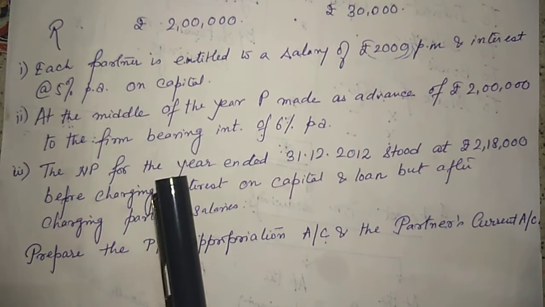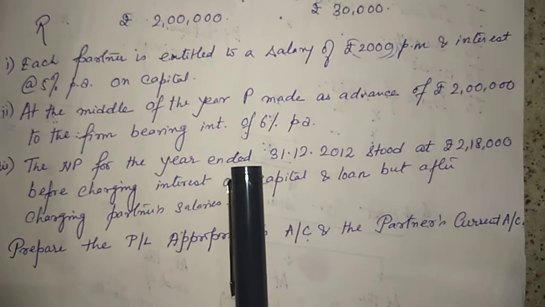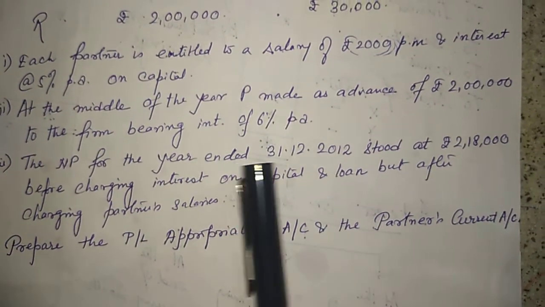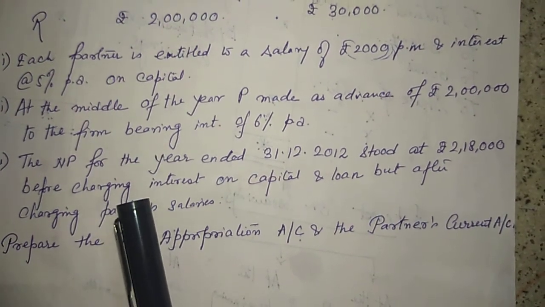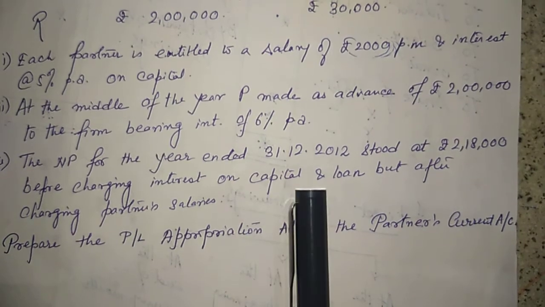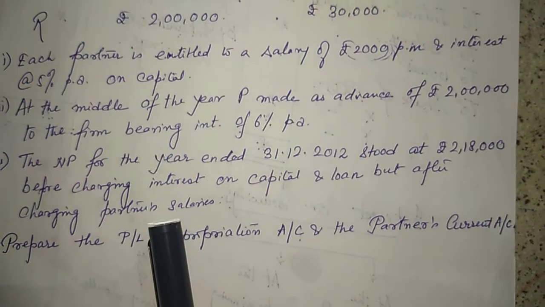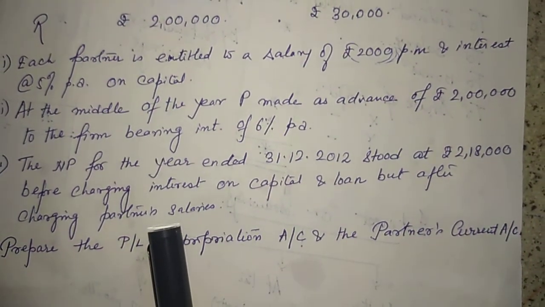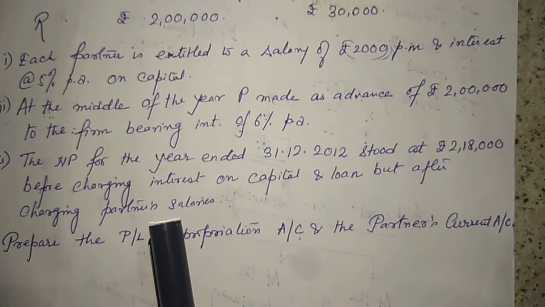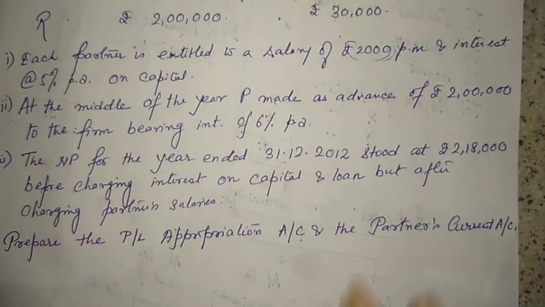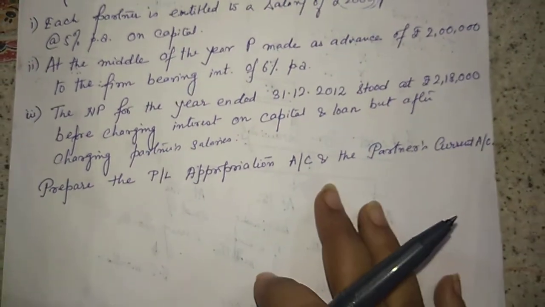The net profit for the year ended 31st December 2012 stood at rupees 2,18,000 before charging interest on capital and loan, but after charging partner's salary. Right. This net profit 2,18,000 is already after charging partner's salary. So let us start with the last point.